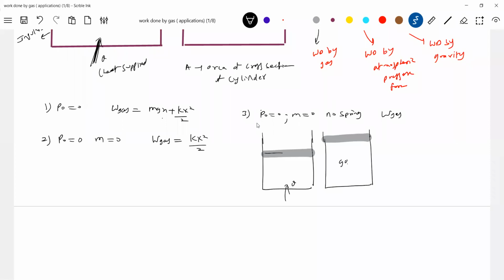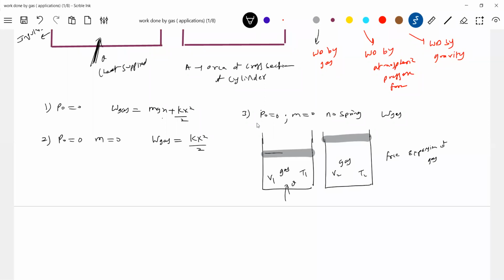Because nobody is there to accept that work. So when work done by gas is non-zero, there should be some agent who should accept it. If there is no agent, then it will become free expansion. So volume goes from V1 to V2, free expansion of gas.